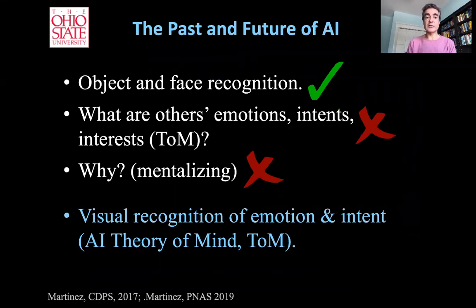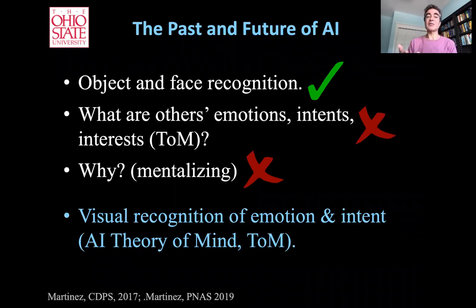However, humans and specifically other types of animals like apes are able to do much more complex tasks like the recognition of emotion, the recognition of intent, and the interest of others. And this is typically called in psychology and neuroscience theory of mind. So we just want to know how can we design computer vision and machine learning algorithms that are moving us closer to that AI theory of mind.